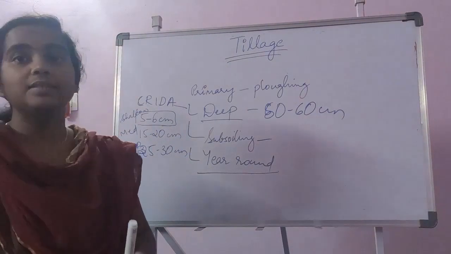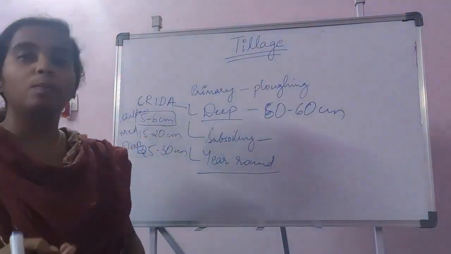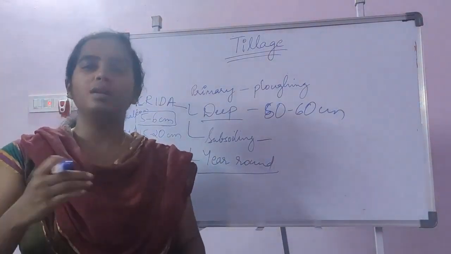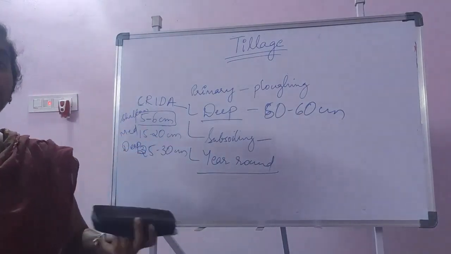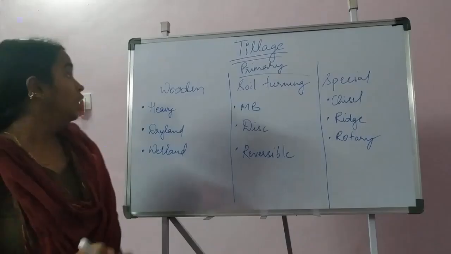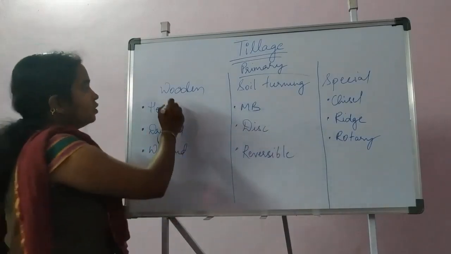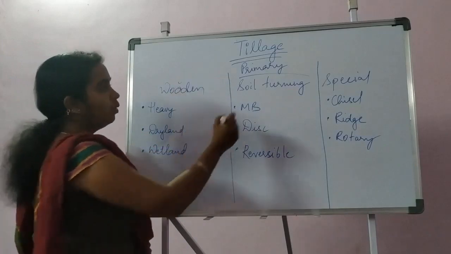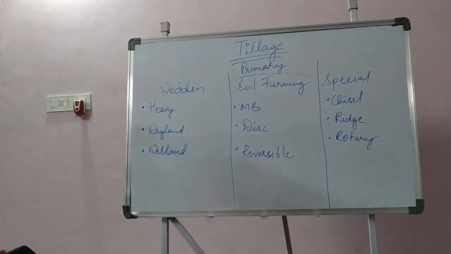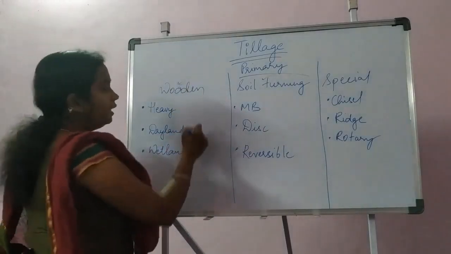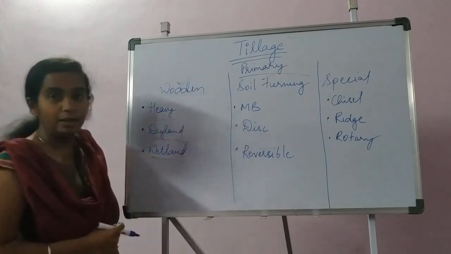For primary tillage, there are different types of implements or plows used. It may be a wooden plow, an iron plow, or sometimes tractor drawn plows. So we will discuss the implements now. In primary tillage we have the wooden plow, soil turning plow and special type of plows. In the wooden type of plow there are three different types: heavy plow, dryland plow and wetland plow.